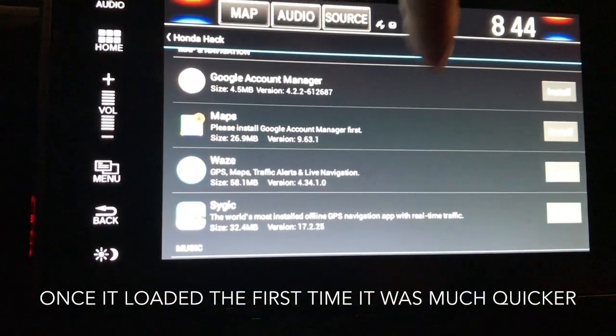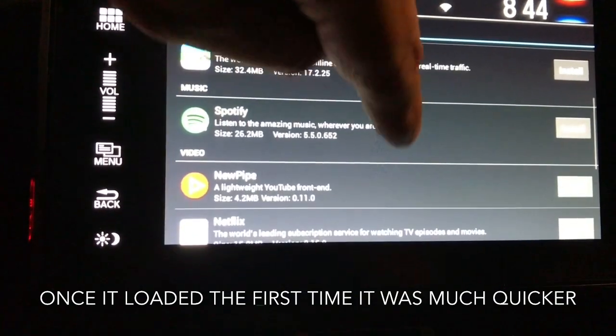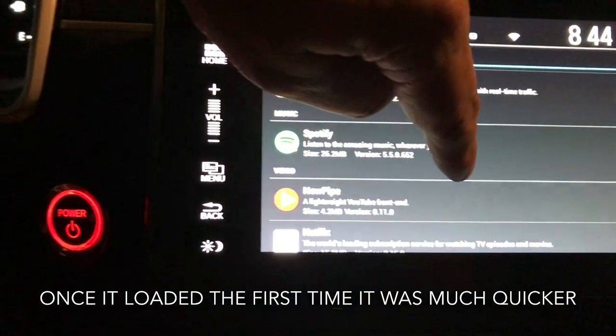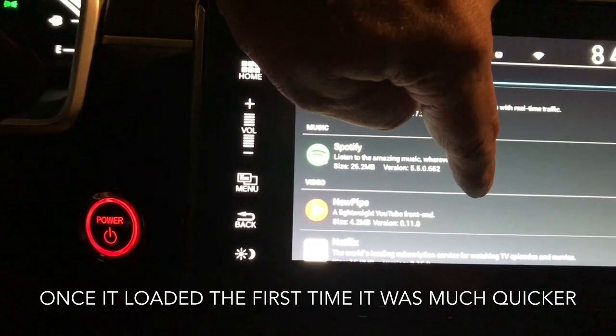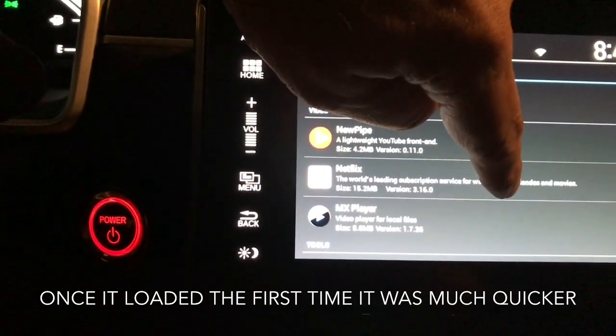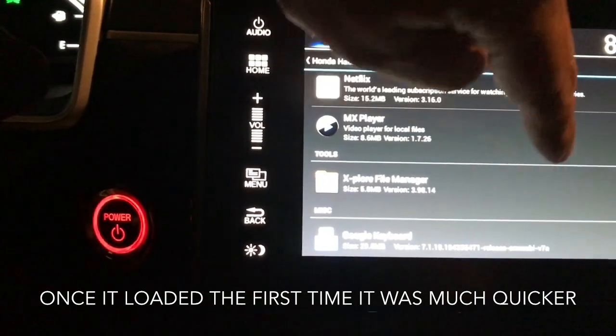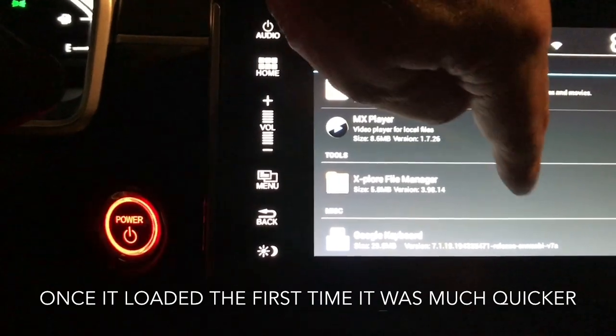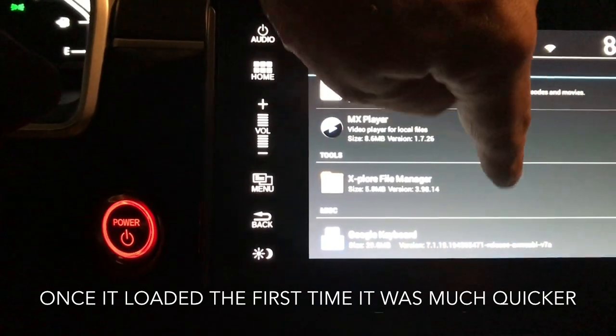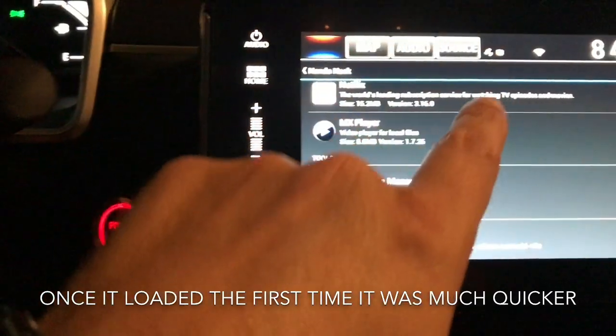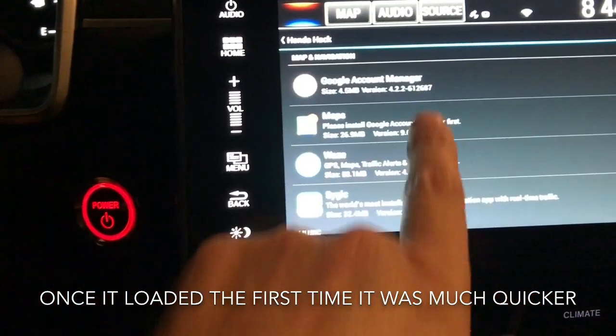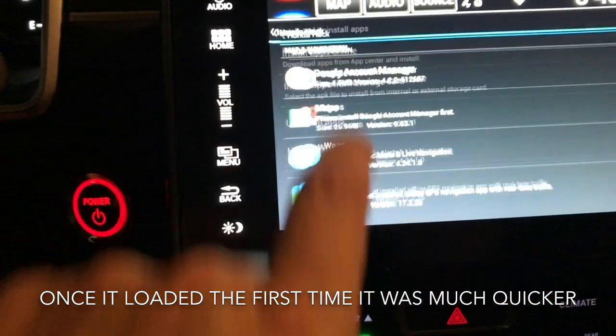Okay. Before we go back and see what else, you have Spotify. I don't know what NewPipe is, a lightweight YouTube front end. Netflix, MX Player. I wouldn't use Netflix while you're driving. Explore File Manager and Google Keyboard. So that's all the apps on this Honda Hack.